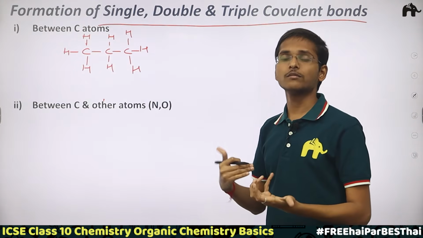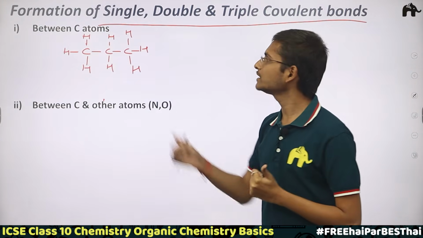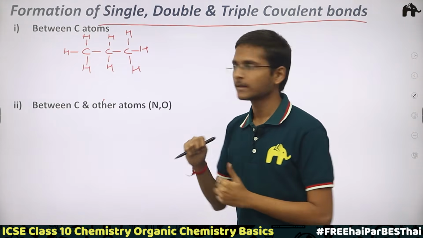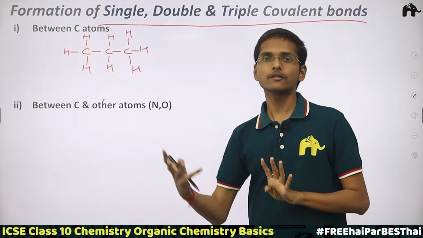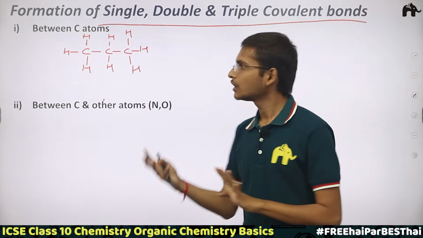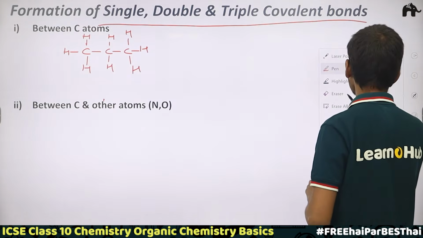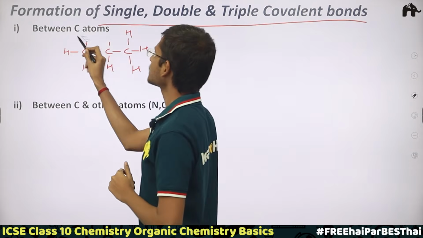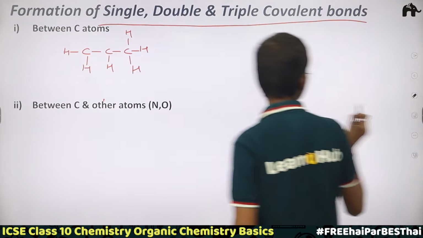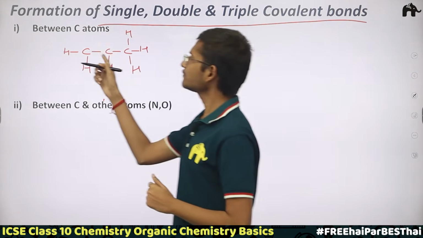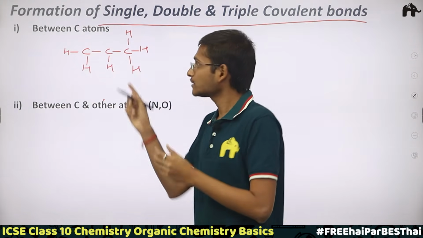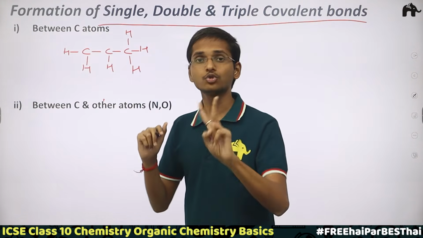Now I want to form a double covalent bond between carbon-carbon atoms. But I know that carbon can only form 4 bonds, it cannot go beyond 4. So now pay attention to the structure. Here I'm linking the 2 carbon atoms by 2 bonds.